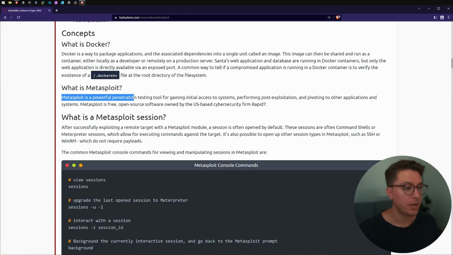Next up, what is Metasploit? So a powerful penetration testing tool for gaining initial access to a system, performing post-exploitation and pivoting to other applications and systems. So it's free, it's open source, and you might have used it in other TryHackMe rooms. And it's currently owned by the US-based cybersecurity firm Rapid7.